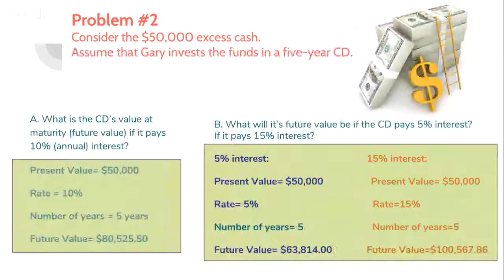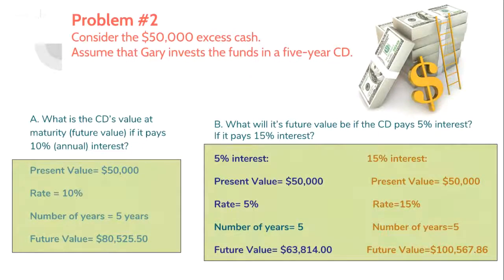For problem 2, we consider the same investment over a 5-year period. If Gary takes the $50,000 in excess cash and invests it in a CD that matures after 5 years with a 5% interest rate, the company will see a slight increase to $63,814, which equates to 27.6% growth.